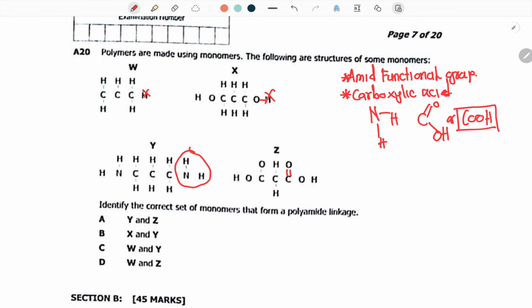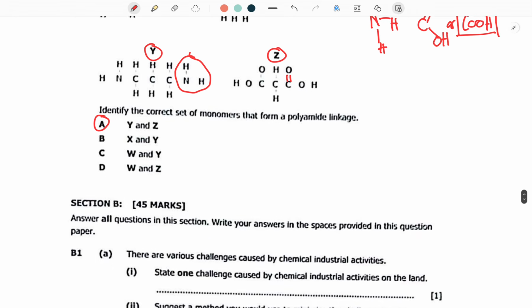Here there was no double bond. So this one suits perfectly. So it's going to be Y and Z. That's how I would solve it, that's how I would find my answer. But actually, that's the correct answer.